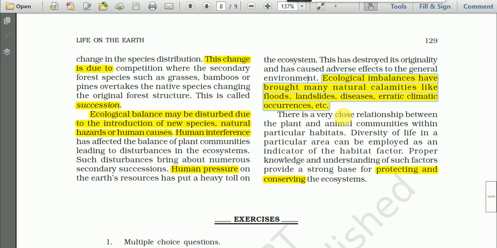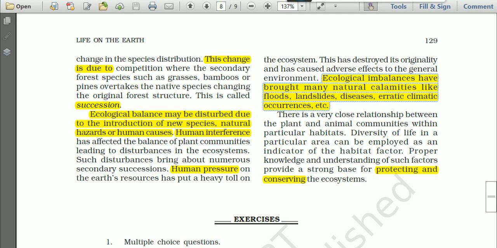So ecological imbalance means the destabilization and the destruction of a fragile environment, often as a result of economic development. When we overutilize the resources, the forest resources, then ecological imbalances occur.